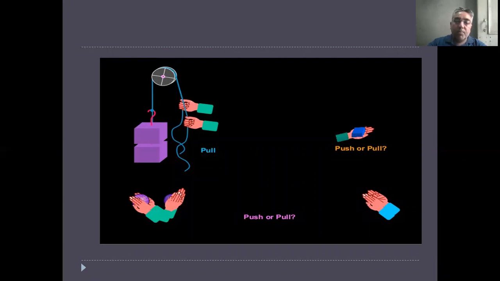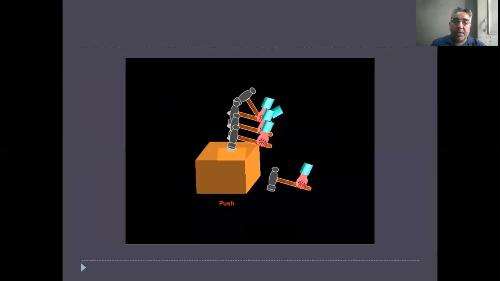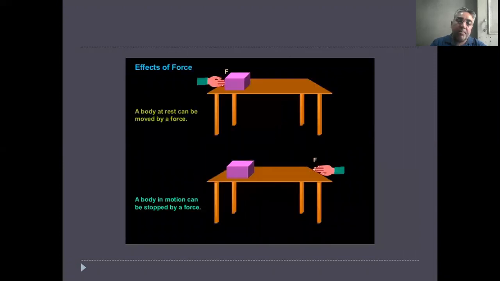If we are pulling something, then we apply force. If we are pushing something, then we apply force. If we are playing carrom board, then we have to apply force on the striker, and after that the coins may go inside the hole. And if you want to change a metal into a thin sheet, then we apply a push with the help of a hammer. These things are the effects of force.